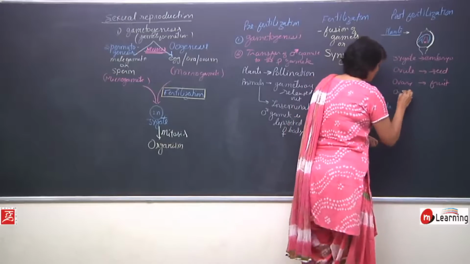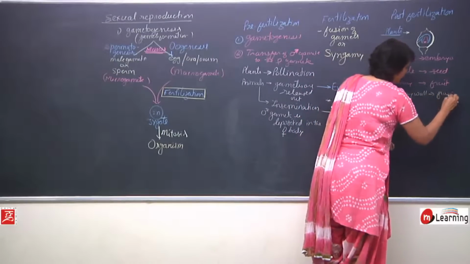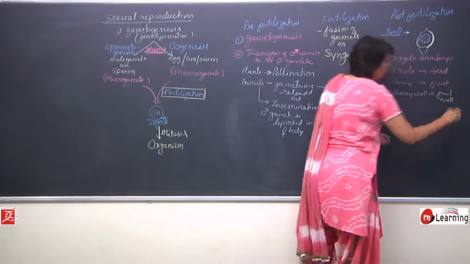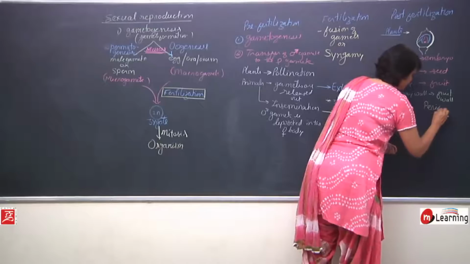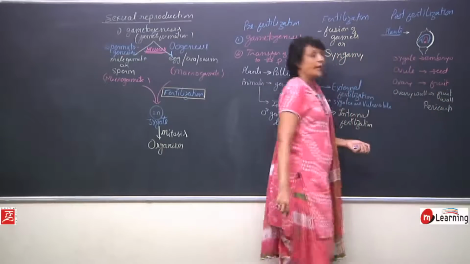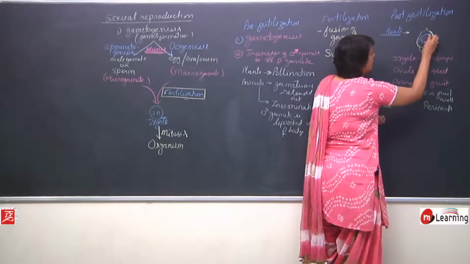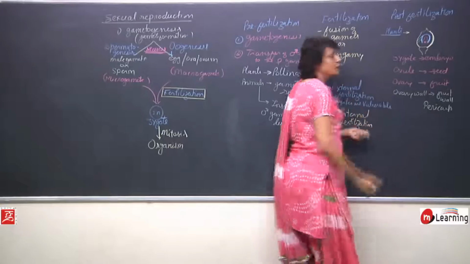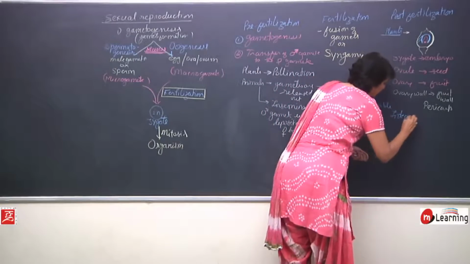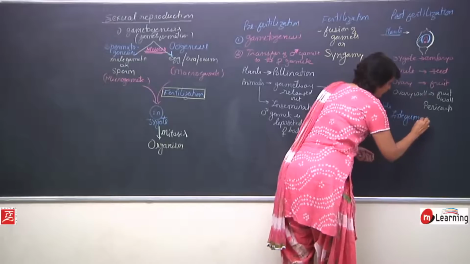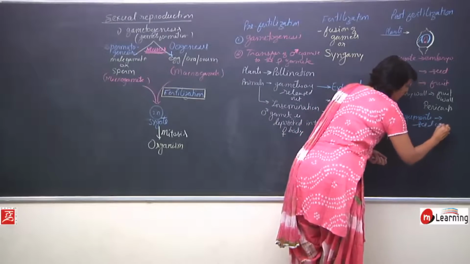So, ovary wall will become fruit wall. Fruit wall is known as pericarp. And in this ovule, the outer cover which we call the integument will change into seed coat. So, integuments change into seed coat.